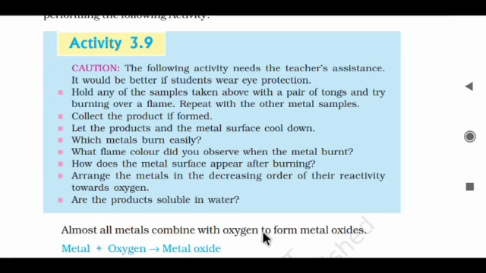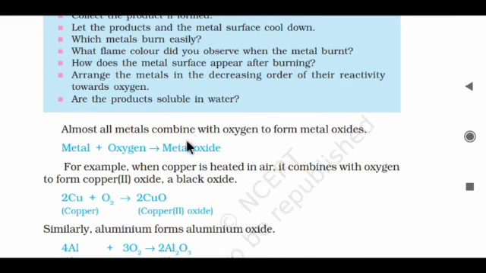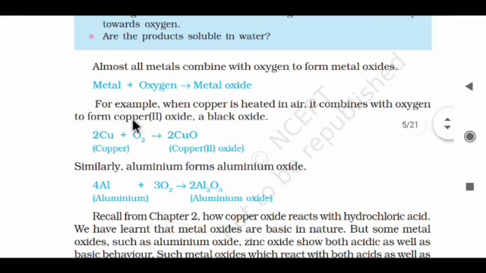Almost all metals combine with oxygen to form metal oxides. Metal plus oxygen gives metal oxide. Here is an example: Cu is the metal copper, and O2 is oxygen. If you are burning copper in the open air, copper oxide, CuO, will form. To balance the reaction, we put a 2. When copper is heated in air, it combines with oxygen to form copper oxide, a black oxide.